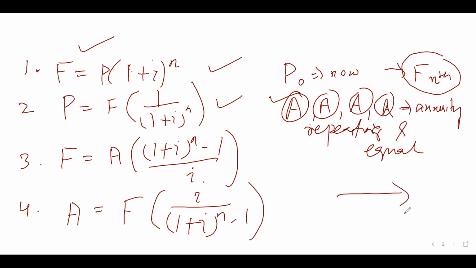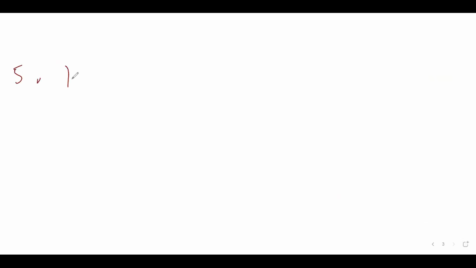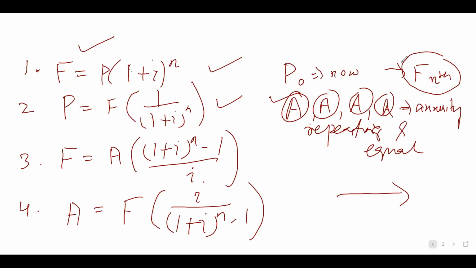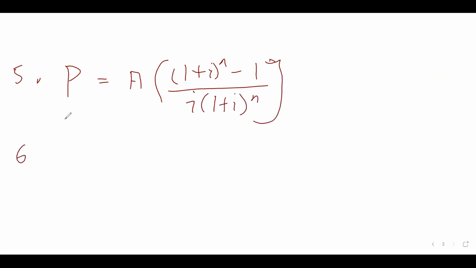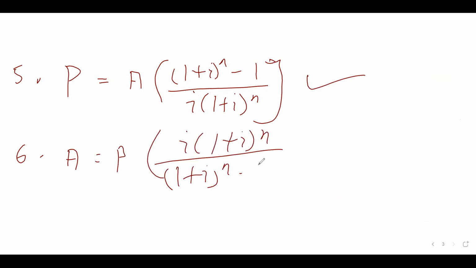Then will come your fifth formula where you are going to calculate the P value. Same like in the third, you calculated the F for A. And in the fifth, you are going to calculate the P for A. Your formula is ((1 plus I) to the power N minus 1) divided by I into (1 plus I) to the power N. And your sixth is again the reciprocal of your fifth formula. So your A is P into, just take the reciprocal, I into (1 plus I) to the power N divided by ((1 plus I) to the power N minus 1).